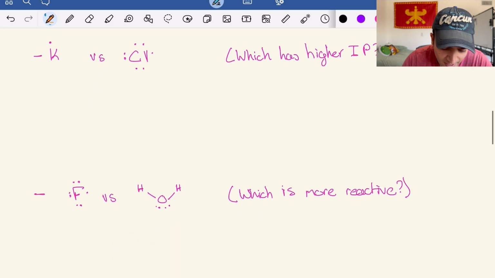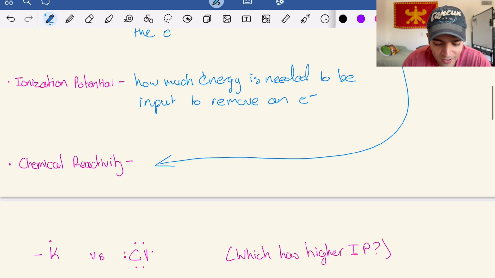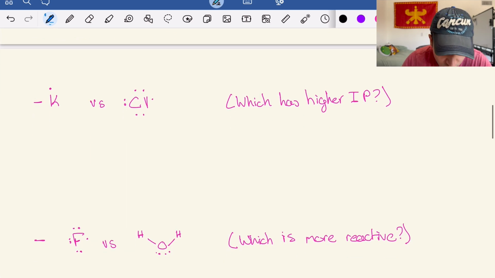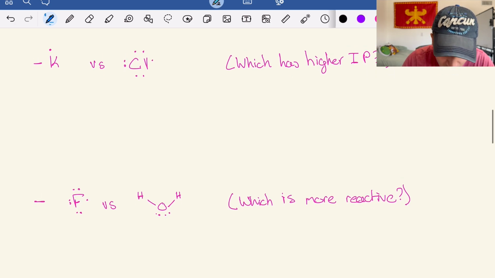So then we have a potassium versus a chlorine. And in this case, we're talking about which one is going to have the higher ionization potential. And if you guys just needed a quick refresher, ionization potential is the energy needed to basically remove one of the electrons. So which is going to require more energy to peel off one of the electrons in this situation.